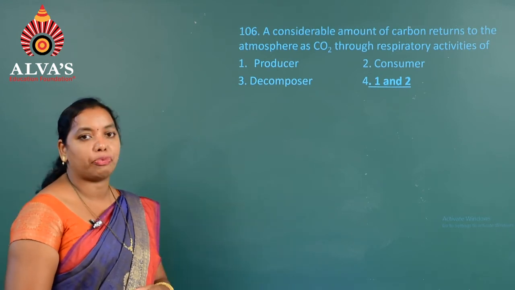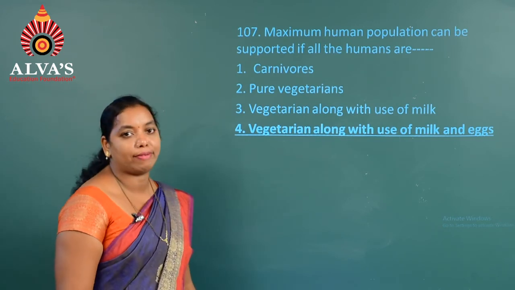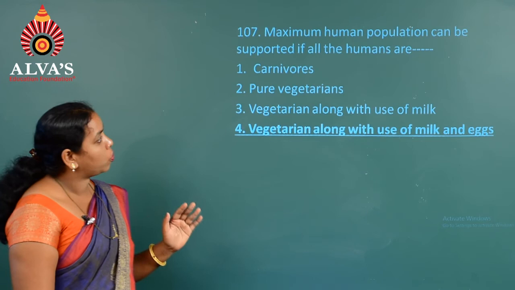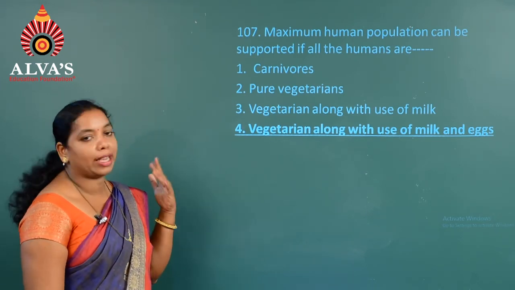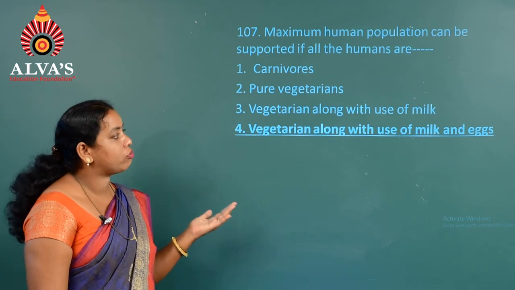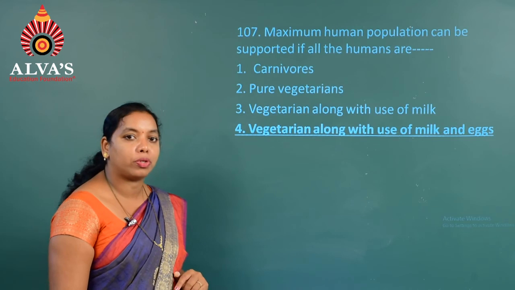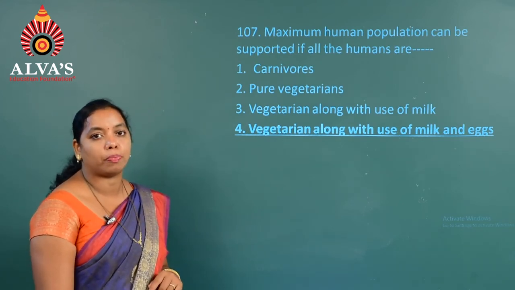So hence the answer is the fourth one, 1 and 2. We go to the next question, question number 107. Maximum human population can be supported if all the humans are, first, carnivore, second, pure vegetarians, third, vegetarian along with use of milk, fourth, vegetarian along with use of milk and eggs. So the right answer is option 4.